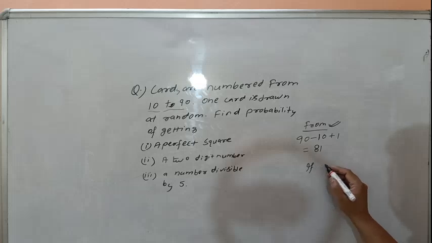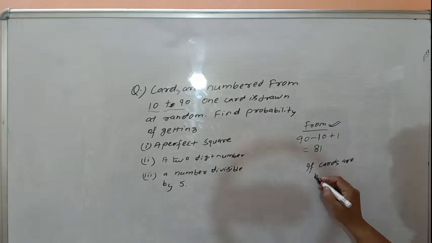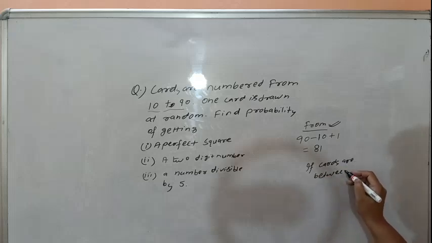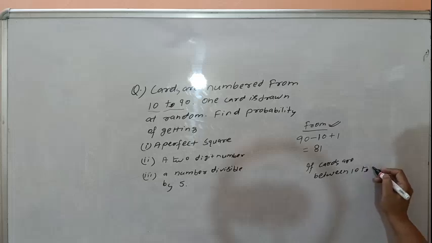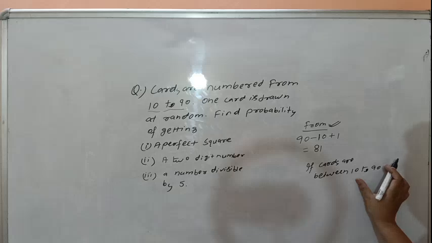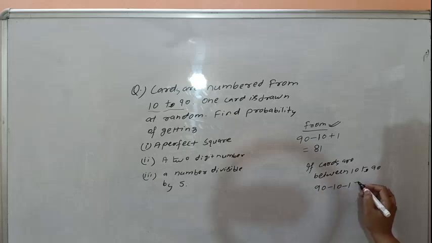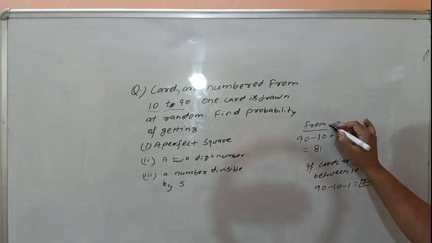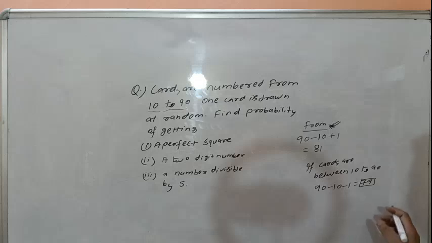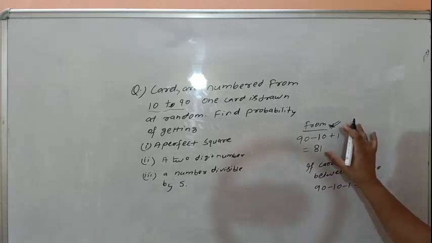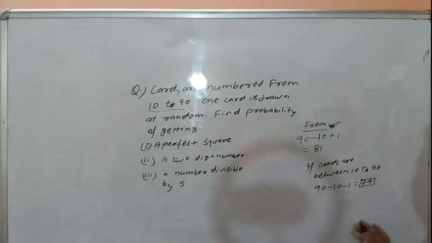If cards are between 10 to 90, then both the cards are not included. Then total number will be 90 minus 10 minus 1, that is 79 is the required number of cards. Both the concepts are very important. If number of outcomes is wrong, the whole question will be wrong.